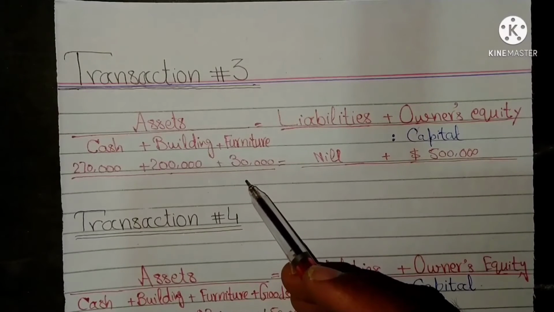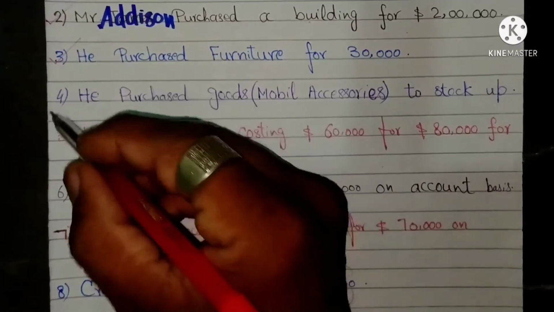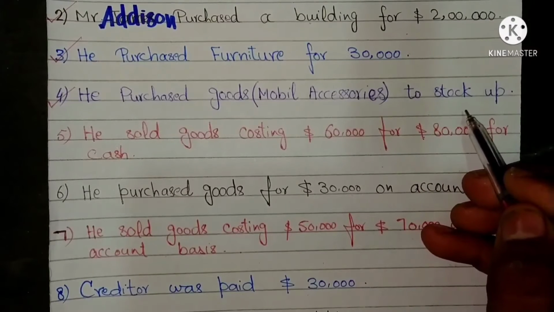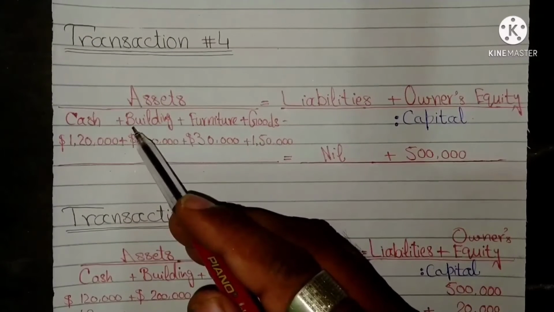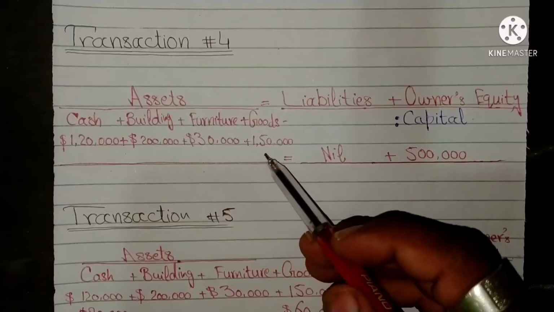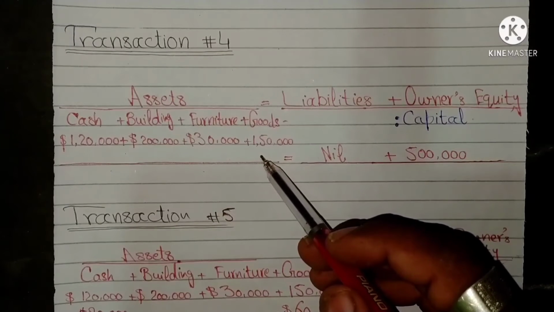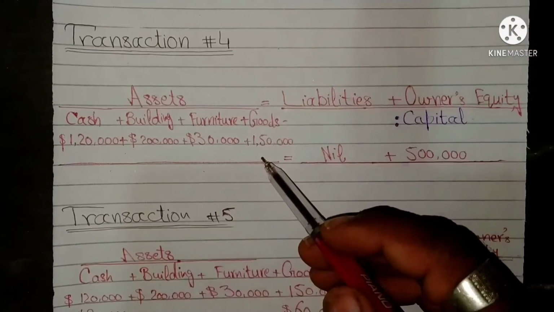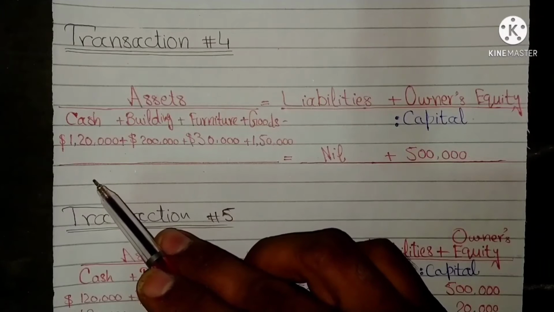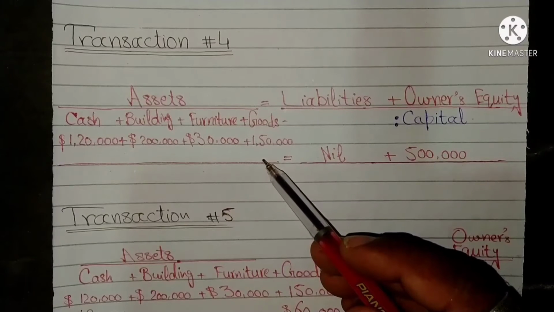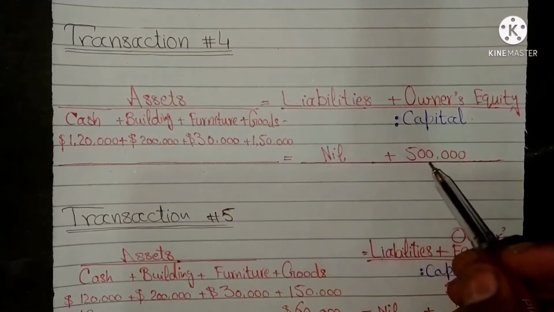Fourth transaction is he purchased goods, mobile accessories, to stock up the business. He purchased goods for $150,000. This transaction brought two changes. Cash asset decreased by $150,000 and goods stock increased by $150,000. Again, there is no change on the right side of the equation.